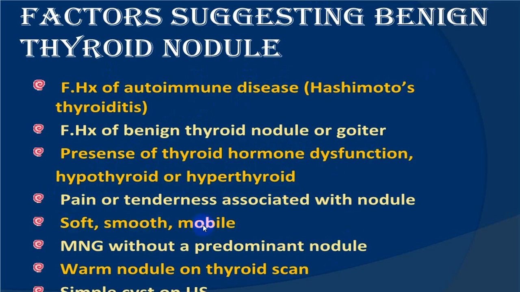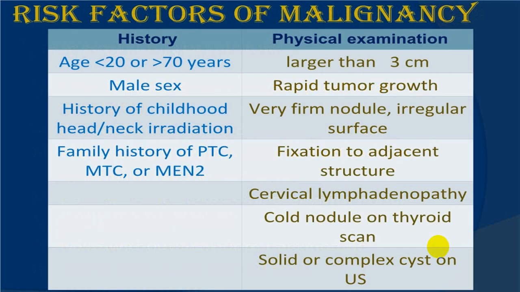Soft, smooth, mobile is less likely to be malignant. Multinodular goiter without a predominant nodule is again more in favor of the non-malignant variety. A warm nodule on thyroid scan is again less in favor of malignancy. And a simple cyst on ultrasound is again more in favor of benign rather than malignant variety.